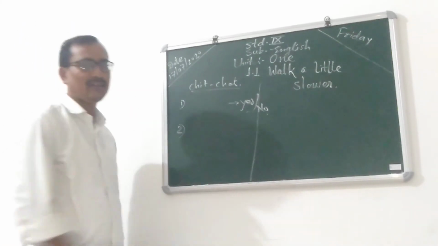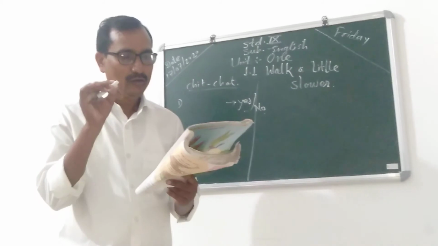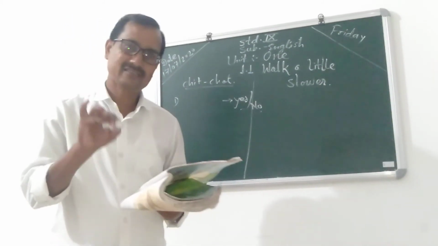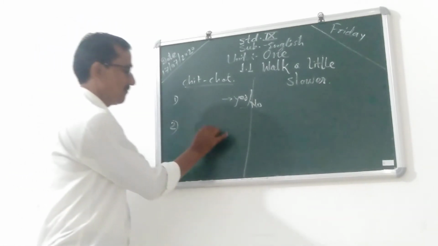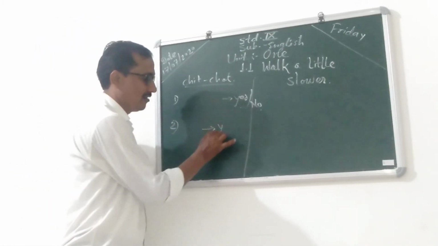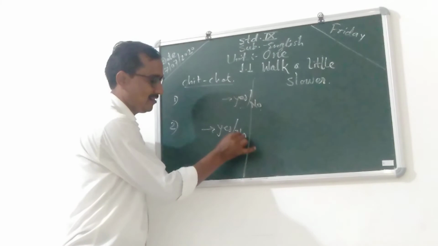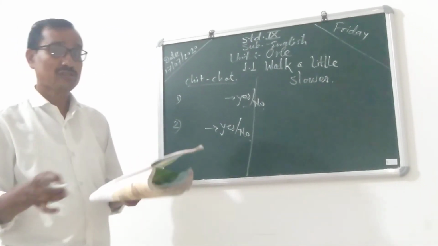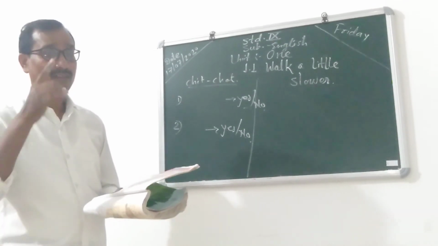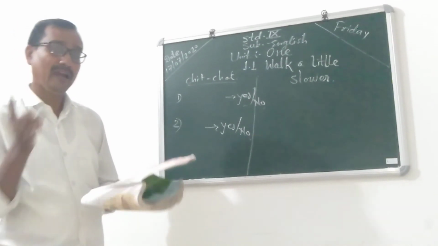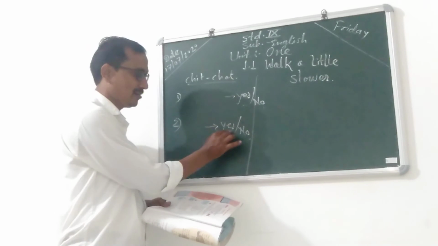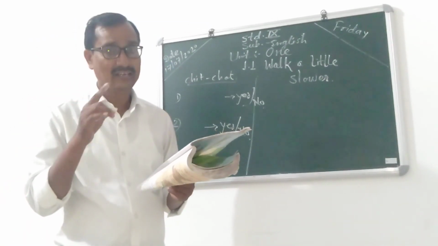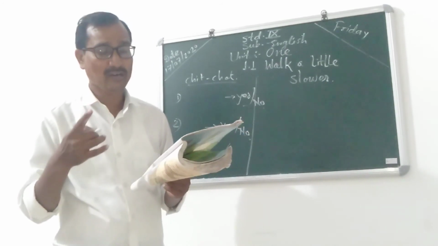Then second question is, do you like to share your thoughts? Yes or no. Again, what type of question? Verbal question. So say only yes or no and write down. Means do you like to share your problems, share your thoughts?